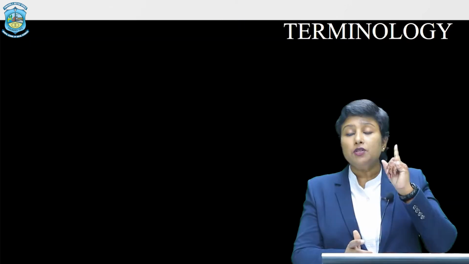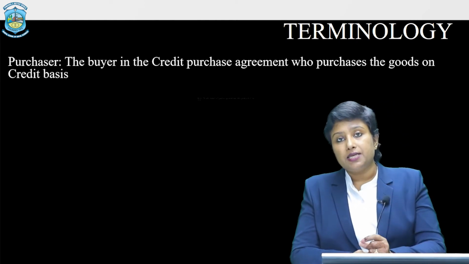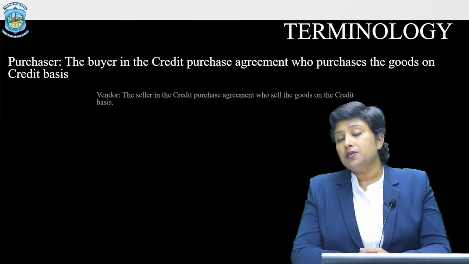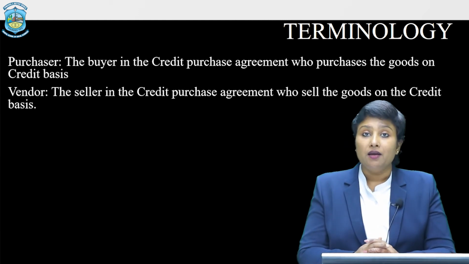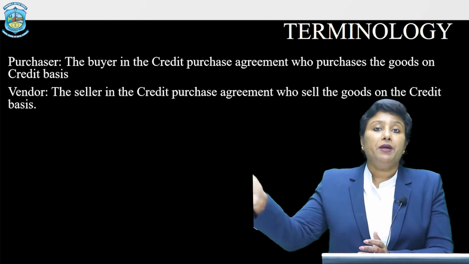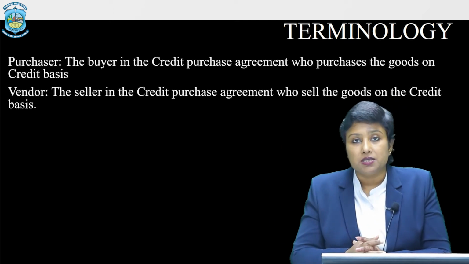My dear children, before moving to the accounting entries, let me introduce you to the terminology you will come across in this particular chapter, which is more or less similar to the previous chapter. The first thing is the buyer or the purchaser. That is the person who is purchasing the asset from the vendor on credit basis. The second is the vendor, that is the seller, the person who is selling his goods to the buyer on credit basis, for which he will be receiving the amount in a delayed or deferred period of time in certain fractions or in certain installments.